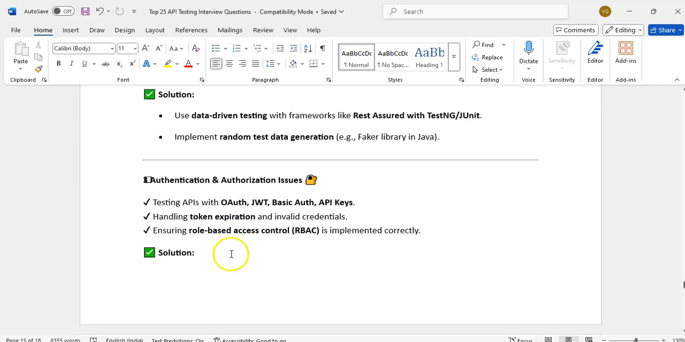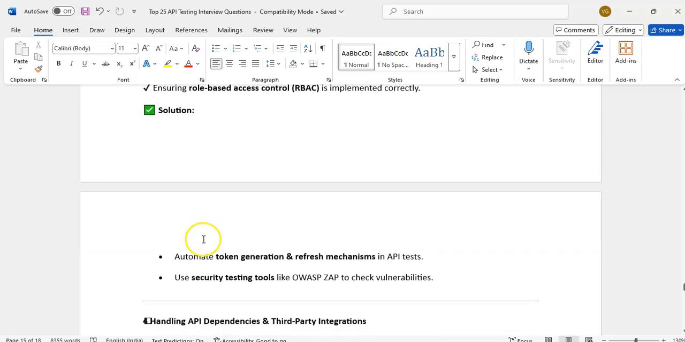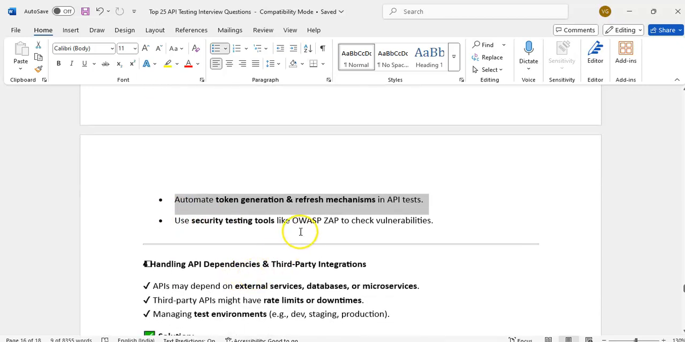We can also use role based access control. That is also, automate the token generation and refresh mechanism in API test. Use security tools to check vulnerabilities. This is optional, but if the client asks whether our code has any vulnerabilities or not, we have to use tools like OWASP or ZAP to check the vulnerabilities in our code.